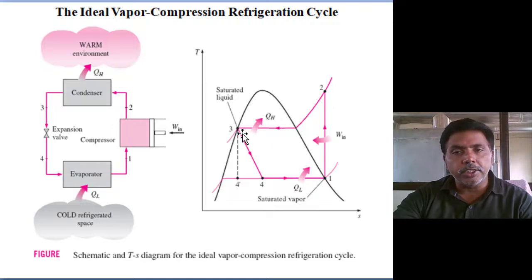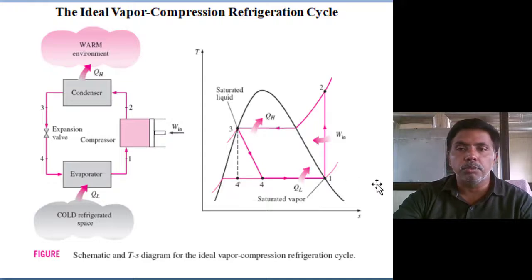Then at condenser pressure, saturated liquid, what is the enthalpy. From the working fluid tables we can extract these. And next, H3 equals H4. Then we calculate the work input, H2 minus H1; heat rejection, H2 minus H3; heat absorption, H4 minus H1. Simple.